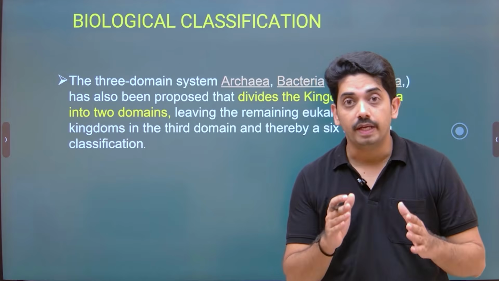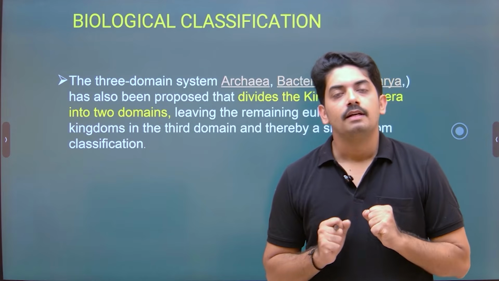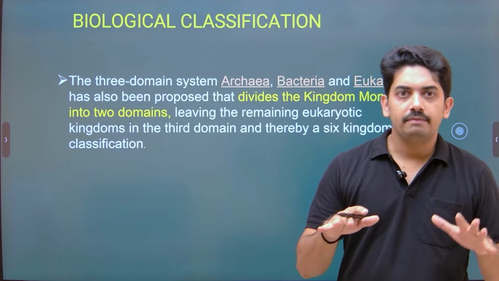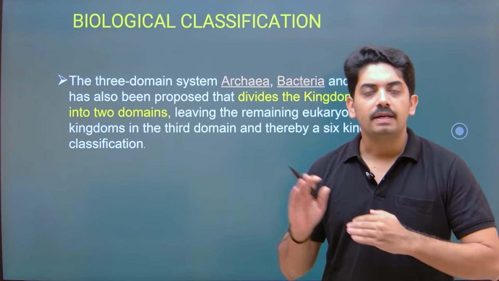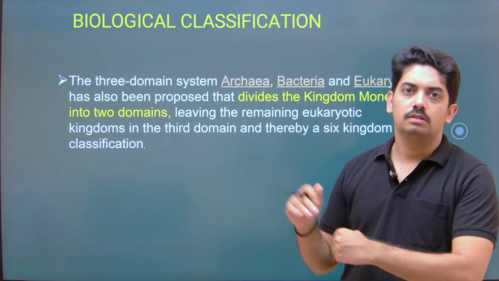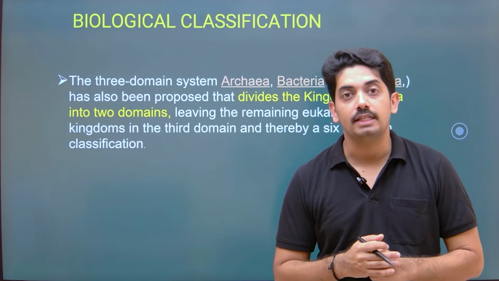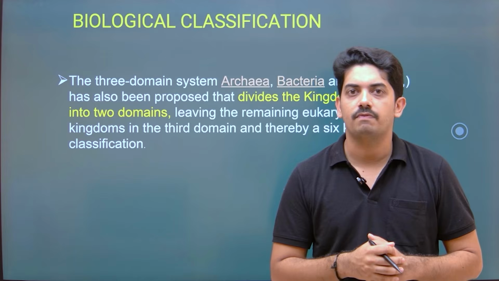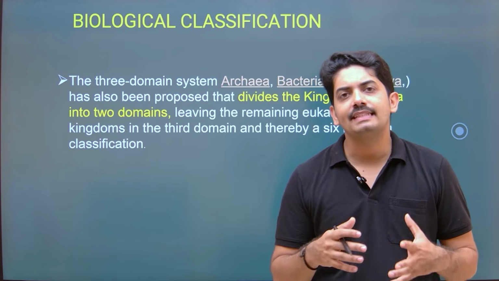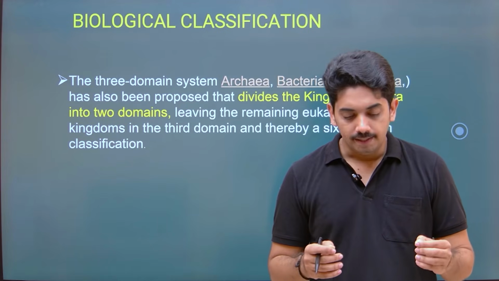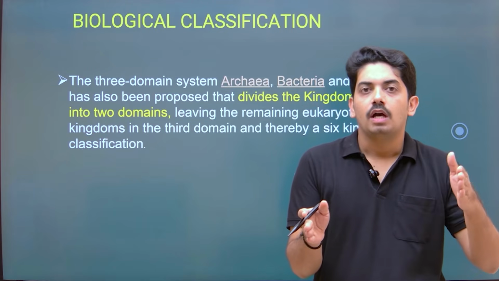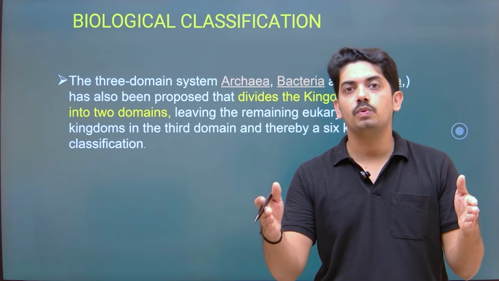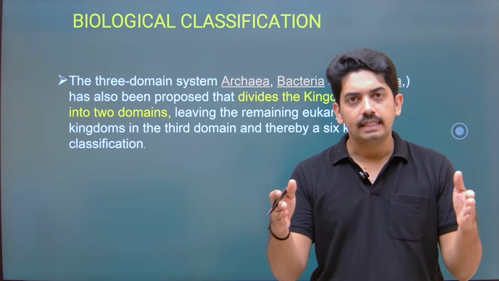Now, this is very, very important. Till now, we were discussing the 5 kingdom system of classification. But here, one more classification system is there, that is called the 3 domain system of classification. What is this 3 domain? Here, bacteria are classified as archaea and bacteria, and then eukarya. There is a reason for that.